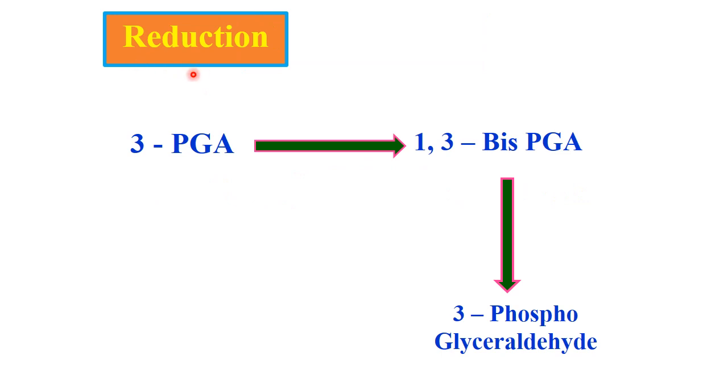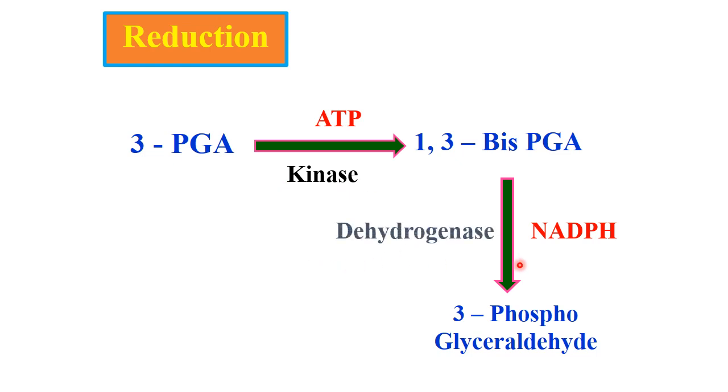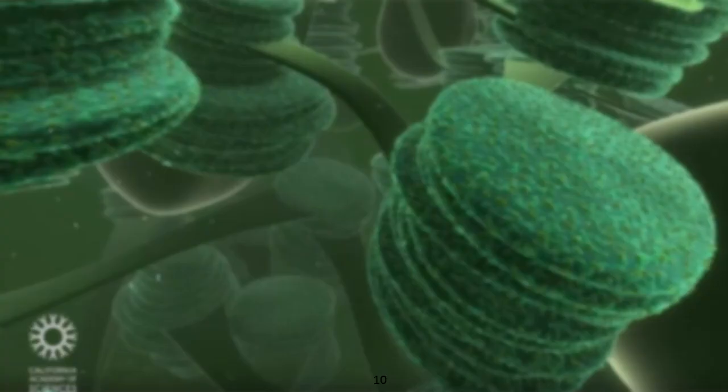Next, reduction. In the reduction process, the 3-phosphoglyceric acid is reduced to 3-phosphoglyceraldehyde. As an intermediate, 1,3-bisphosphoglycerate is formed. These reactions are mediated by the assimilatory powers ATP and NADPH and by the enzymes kinase and dehydrogenase. At last, regeneration of RuBP.